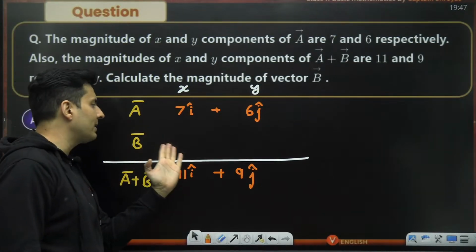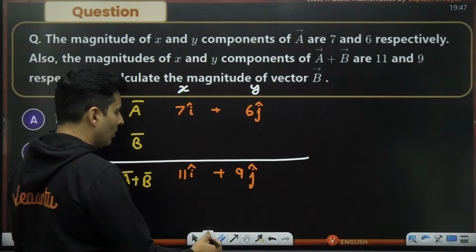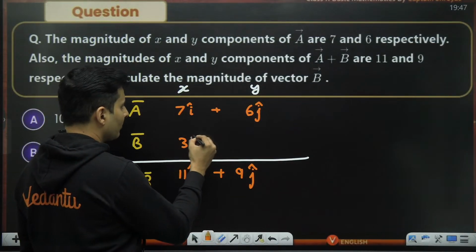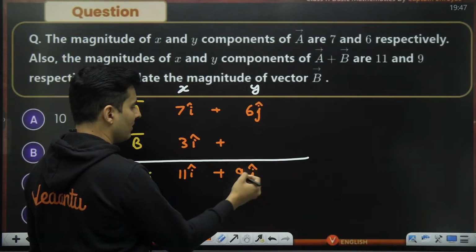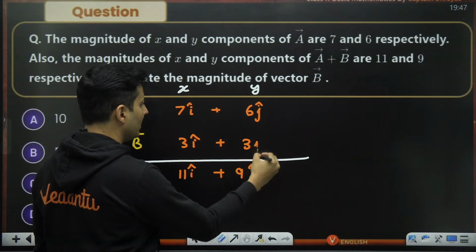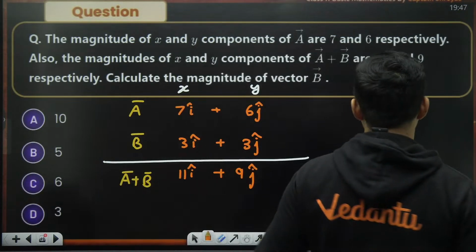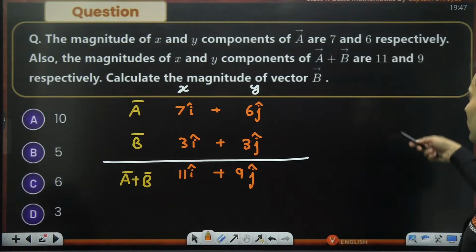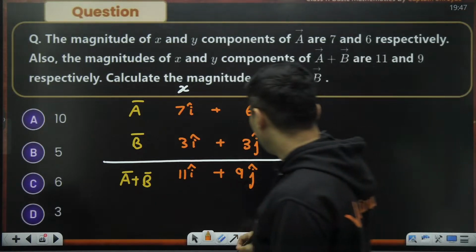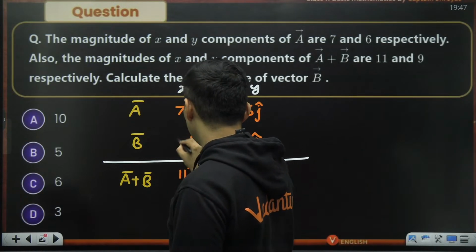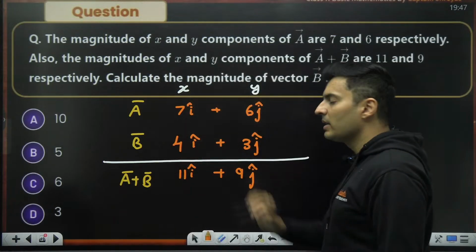Which number plus 7 will give me 11? Isn't it obvious? It will be the number 3. Which number plus 6 will give me the number 9? It will be 3 again. Is that right? Why did I put 3 over here? My bad, so sorry guys. Number 4 plus 7 will give me 11.